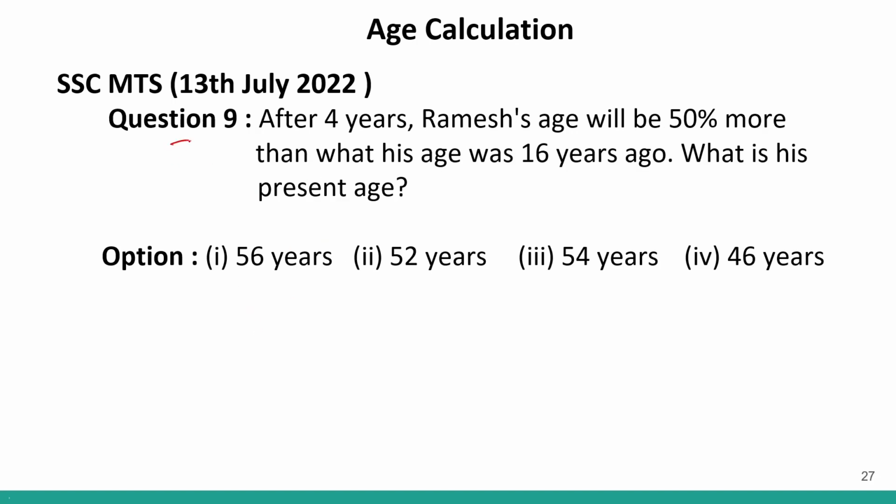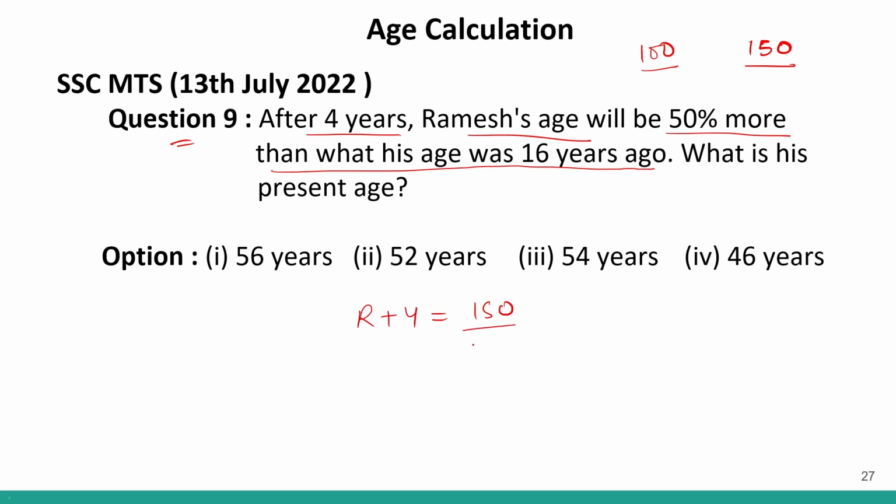Okay? Question number 9. After 4 years, Ramesh's age will be 50% more than what his age was 16 years ago. 50% more means if today we have age 100, it will be 150. Correct? If we have 100 today, we'll have 150. So after 4 years, Ramesh plus 4, his age will be 150 by 100, 50% more, than what his age was 16 years ago. So R minus 16. This I can write as 3/2.